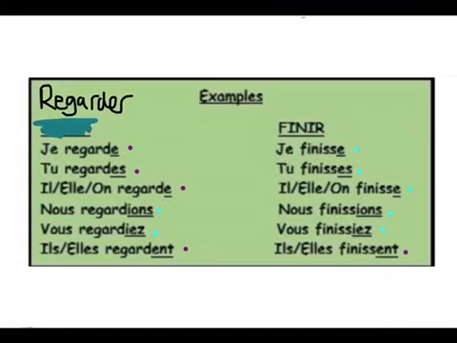The light blue dots show you which verbs do look rather different in the subjunctive. For example, nous regardions. Normally that would just be nous regardons with an ONS, but here it has an IONS. So the ones in blue are the ones which do look different. You may have already come across subjunctive verbs, but they've been like the purple ones and almost disguised, so you've not noticed. Whereas others you might read and think they look a little bit odd or unusual or not quite what you're used to. So that would normally be your subjunctive verbs.